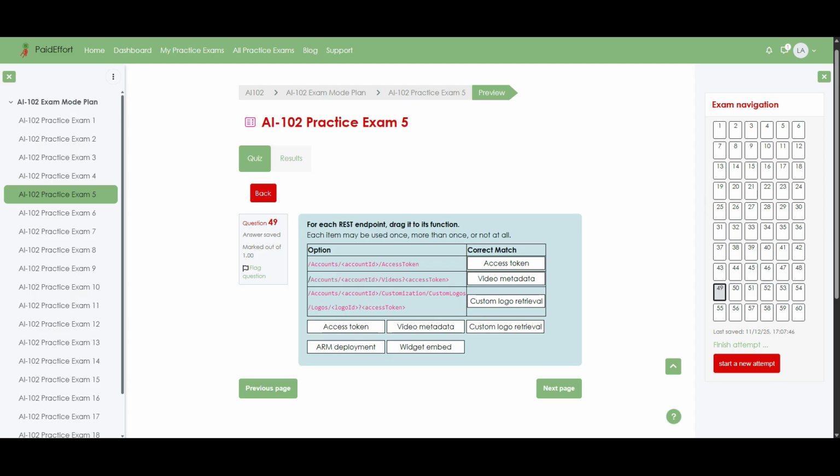For instance, a system might call this endpoint to fetch the duration or thumbnail information before displaying video previews. Finally, the custom logos endpoint retrieves branded visual assets linked to the account. Since these are graphical resources used for customization, the appropriate function is custom logo retrieval. In real-world scenarios, this allows applications to pull logos for overlays, watermarks, or UI branding. Altogether, each endpoint aligns precisely with its operational purpose, ensuring clean separation between authentication, media metadata retrieval, and branding resource access.